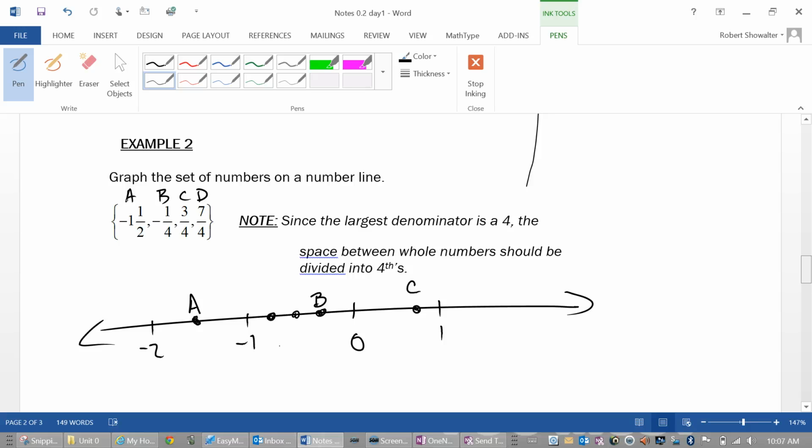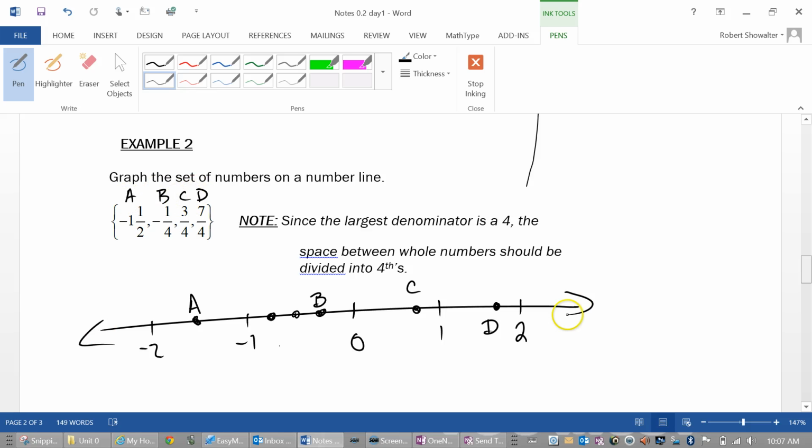And then 7/4. What is 7/4 as a decimal? Is that more than 1? Ask yourself, is that more than 1? Is that more than 2? No, it's not quite 2. What would be 2 in fourths? 8/4 would be 2. So it's real close to 2, but not quite. It's actually 1/4 of the way off of being 8/4. It's 7/4, which is 1/4 away from 8/4, which is 2. So it's like there.